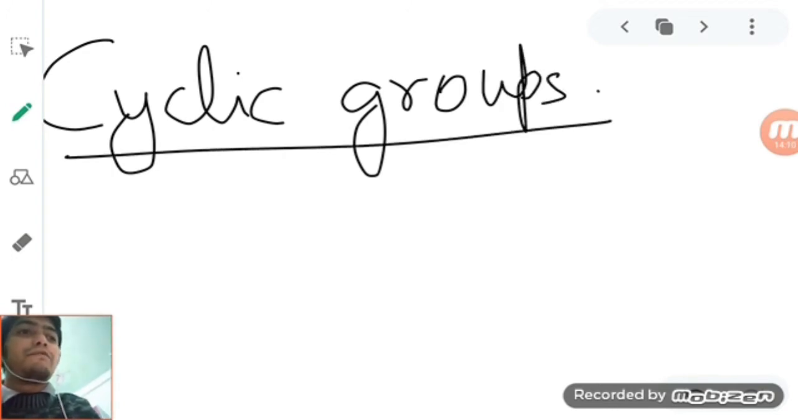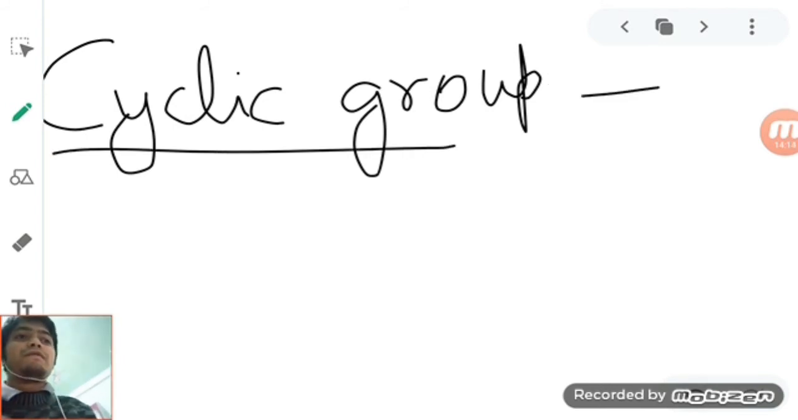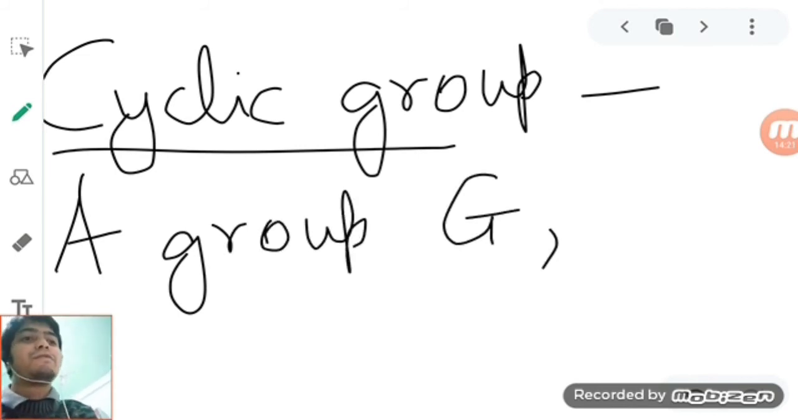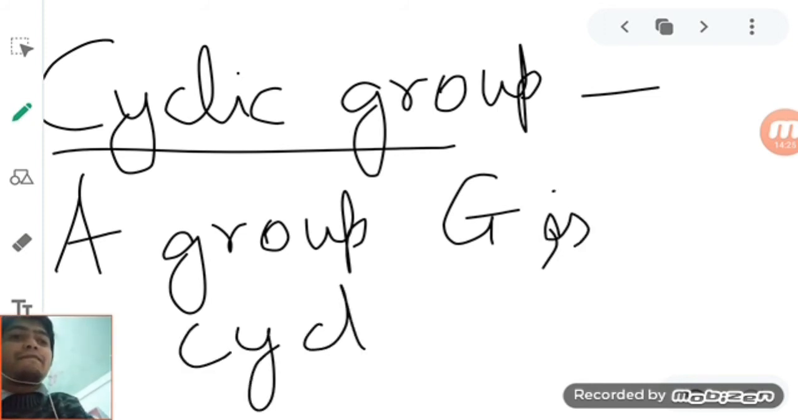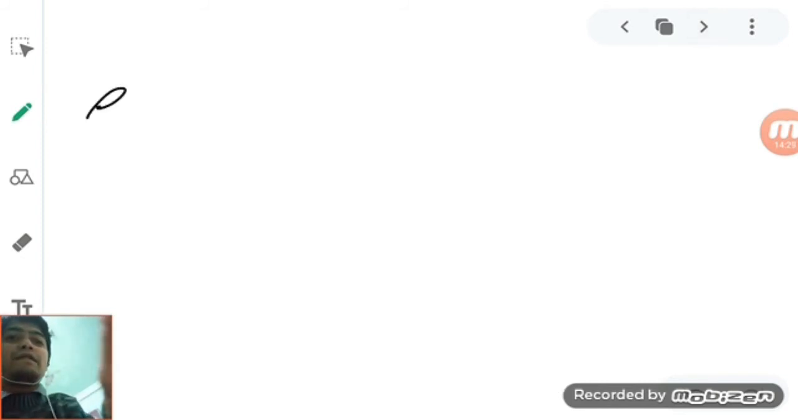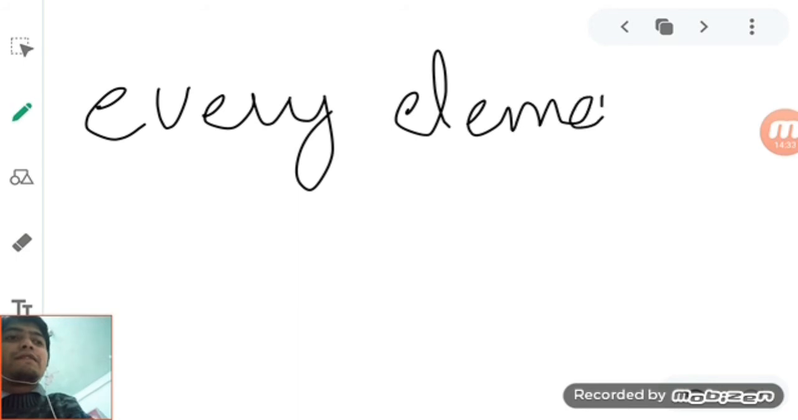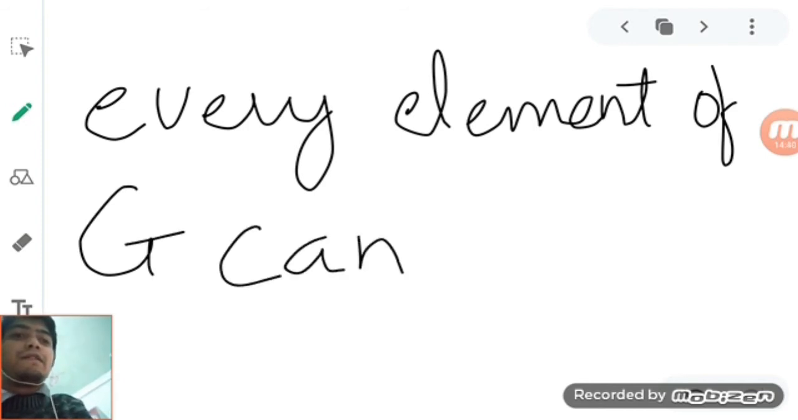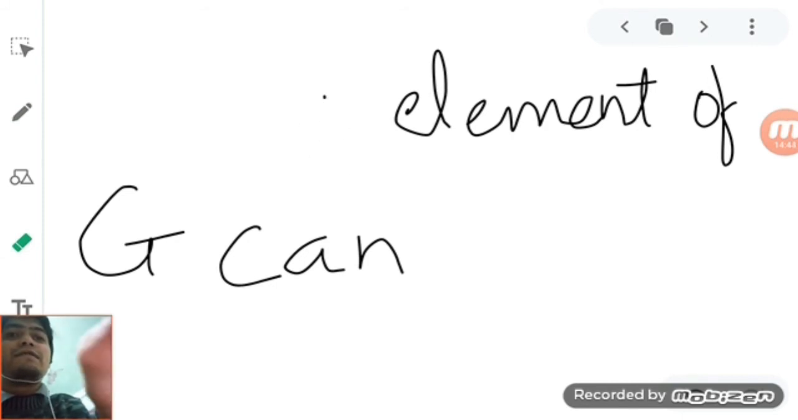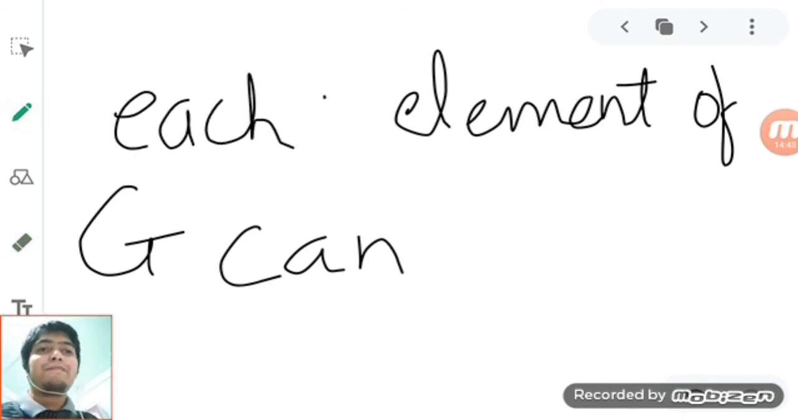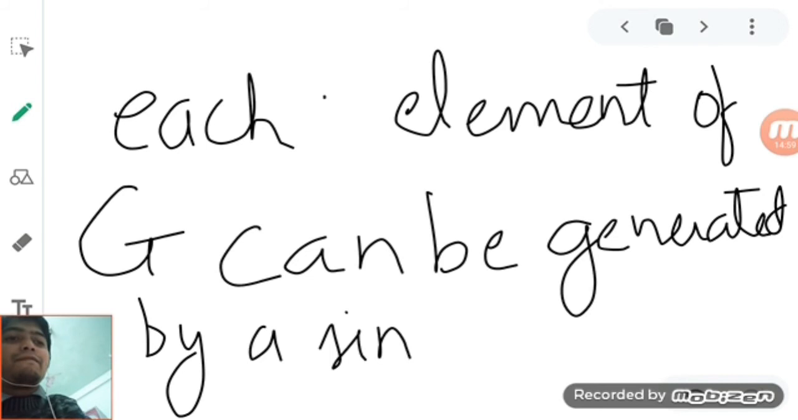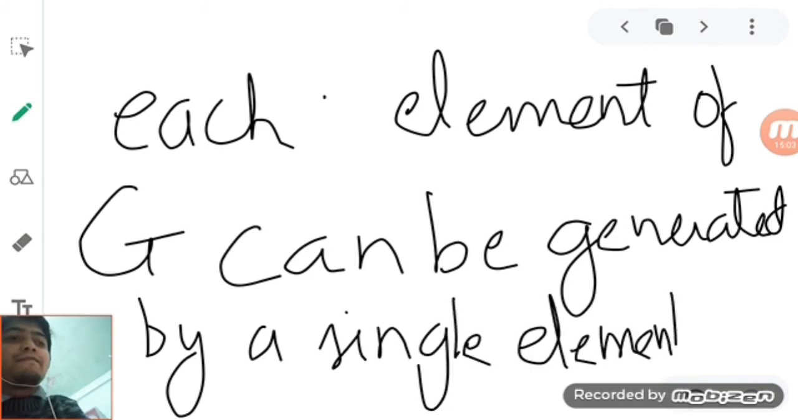Okay, maybe cyclic group. I think it's better. A group G, with operation star, but I won't mention it anymore, is cyclic if each element of G can be generated by a single element of G. Doesn't make too much of a difference to say each instead of every, but it feels more natural.